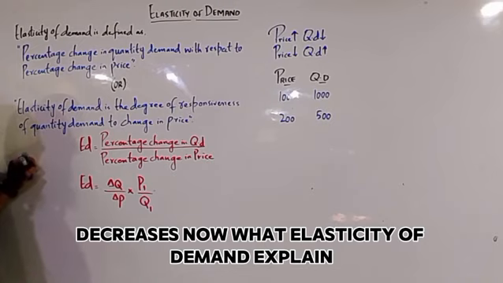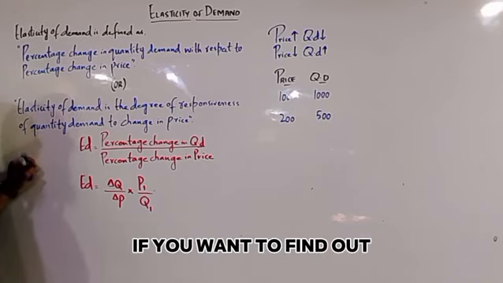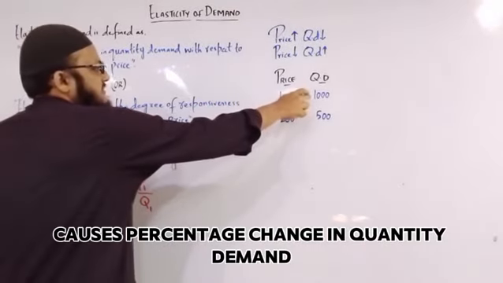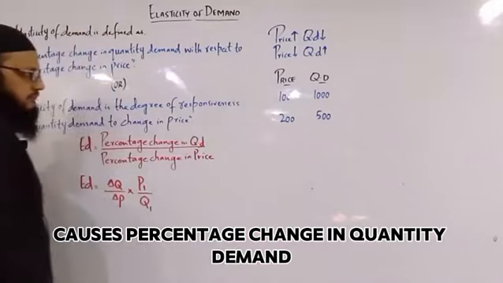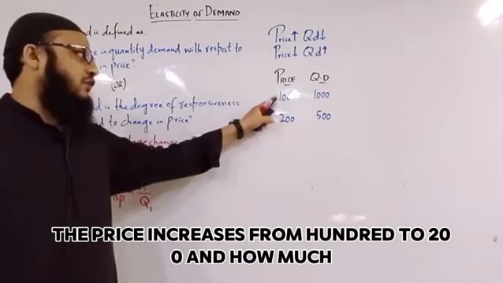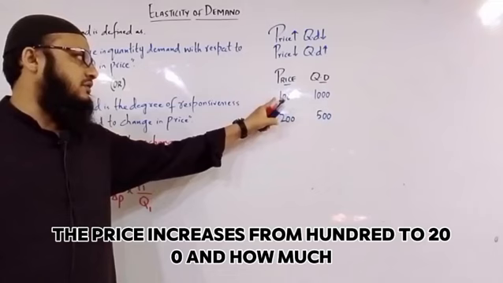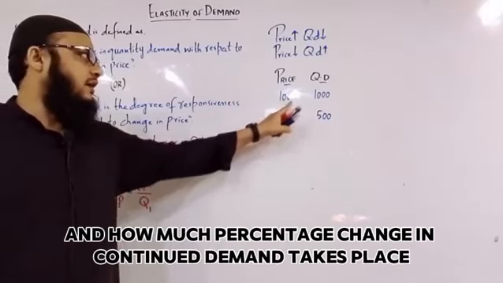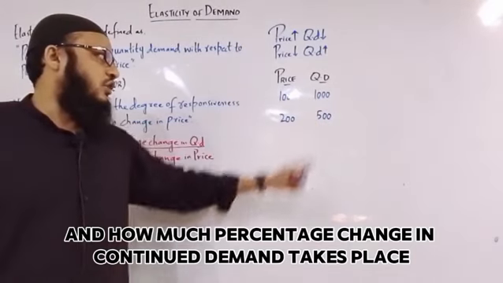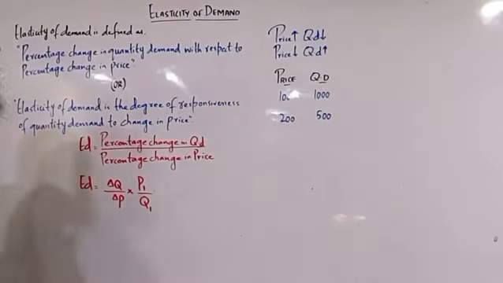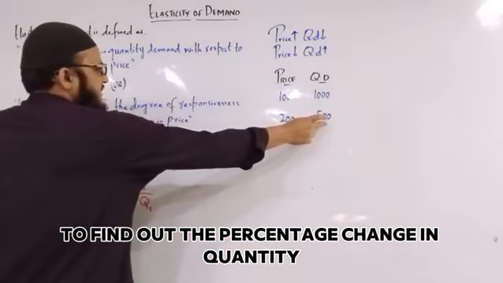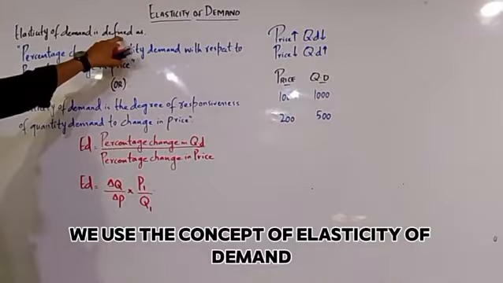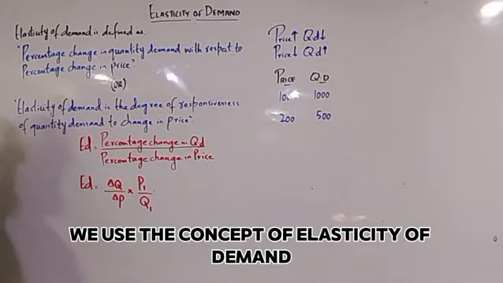Now, what does elasticity of demand explain? If we want to find out how much percentage change in price causes a percentage change in quantity demand, where the price increases from 100 to 200, we use the concept of elasticity of demand.